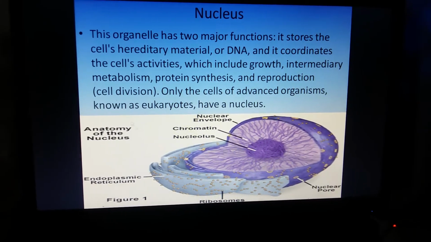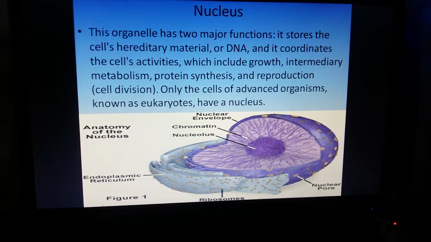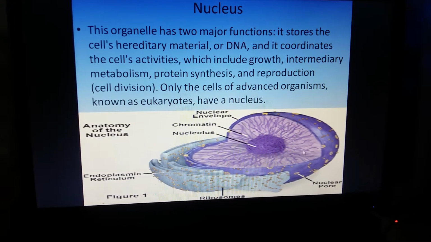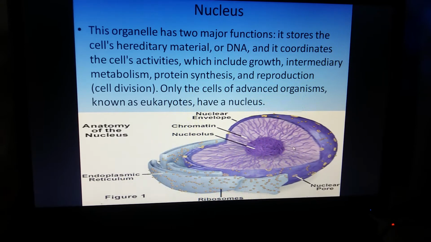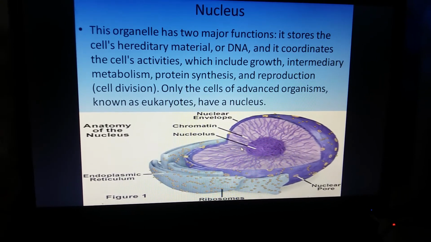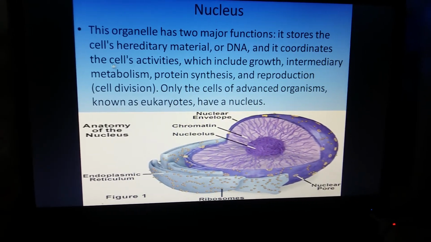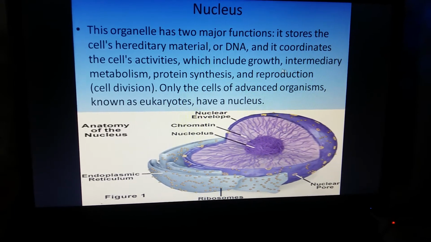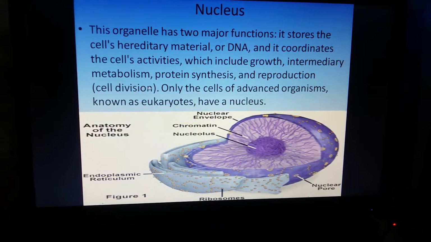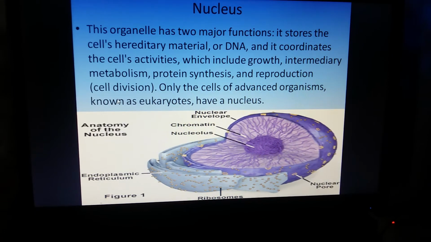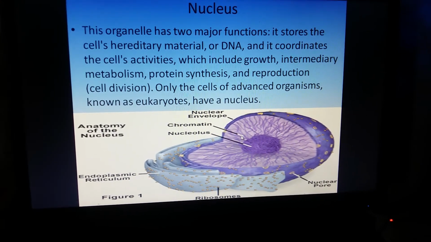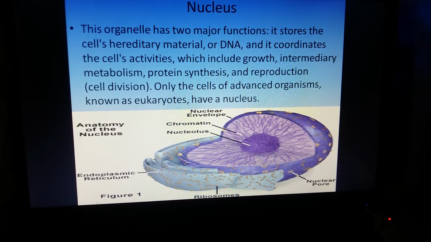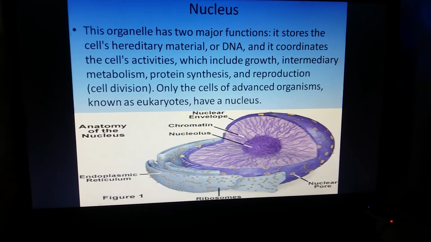Now this is the nucleus. It is the monitor of the cell. It controls all the activities of the cell. It has the heredity material, DNA, deoxyribonucleic acid, and it controls all the activities such as growth, intermediary metabolism, protein synthesis, and cell division of the cell. So this is the monitor or the control room of the cell, and only eukaryotic cells have a nucleus.